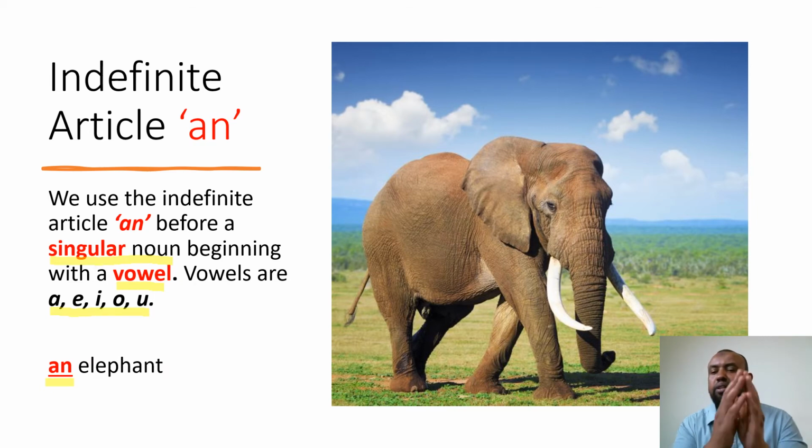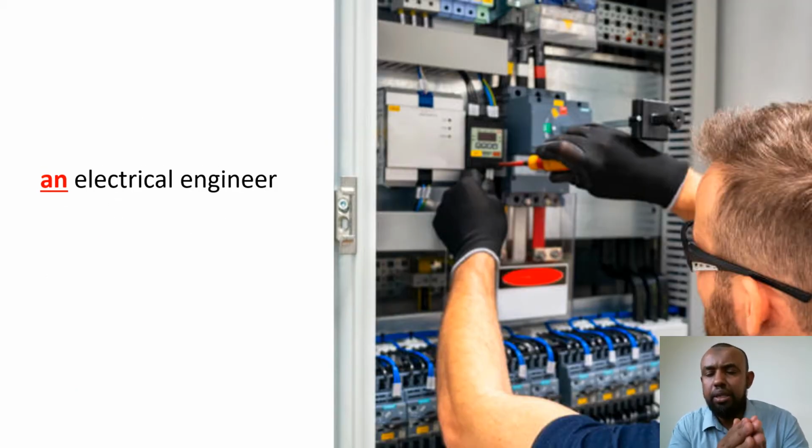All right, fantastic. We can also use the indefinite article with other examples. So for example, we can see from this picture here, there's a gentleman. He is busy trying to fix the electricity, probably of a company or a house. Okay, he looks like a professional. What do you think is his job? All right, he's a professional electrical engineer.